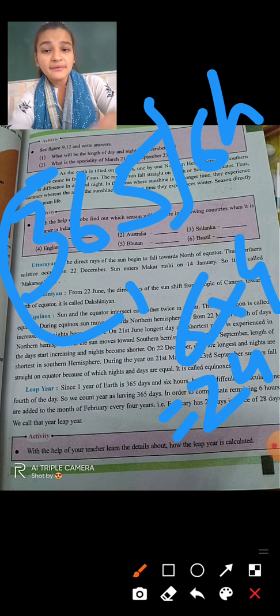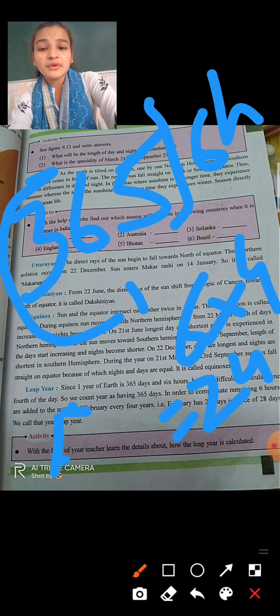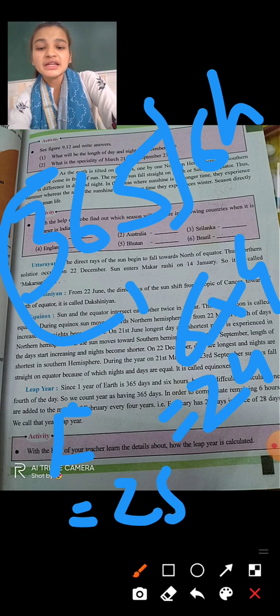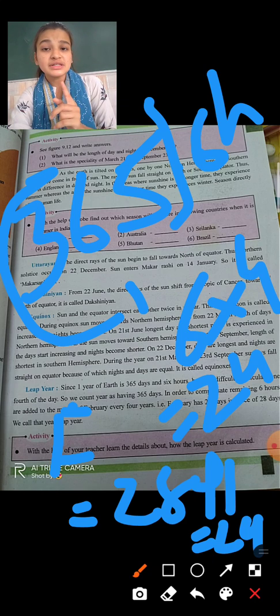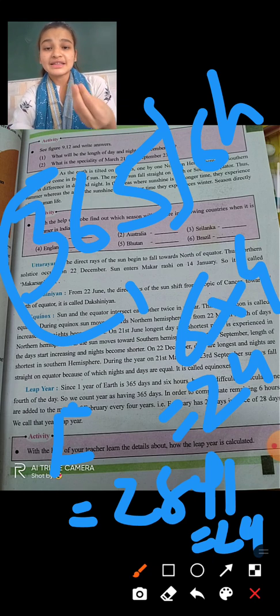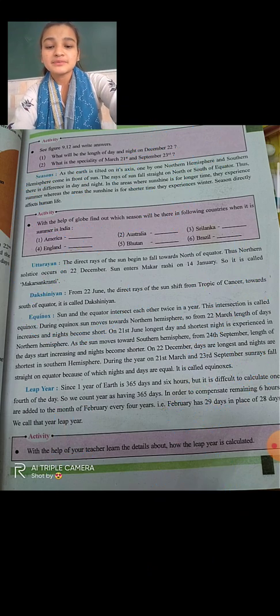So now we are counting 365 as 1 year. The 6 hours after every 4 years becomes 24. So 1 day will be added extra to the month of February. 28 plus 1, it is 29. And in 1 day, how many hours are there? 24 hours. So like this, leap year is counted.